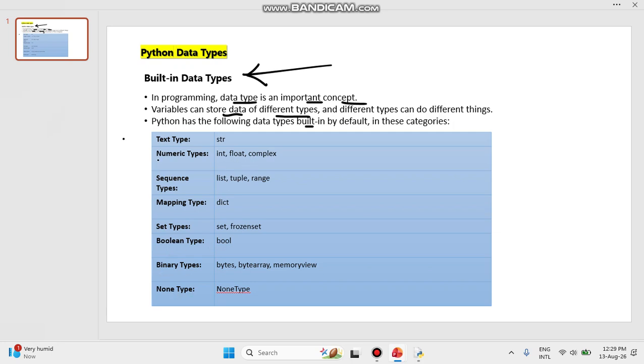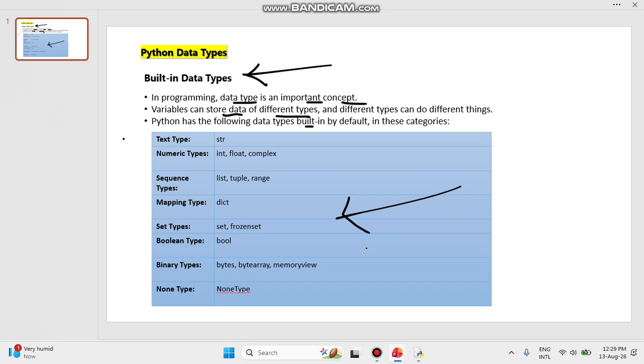Basically, over here you can see that we have the numeric data types, like int, float, complex. Then another one is sequence types: list, tuple, range. Mapping type: dictionary. Set types: set, frozenset. Maybe right now you are thinking, Professor, it is going very fast.